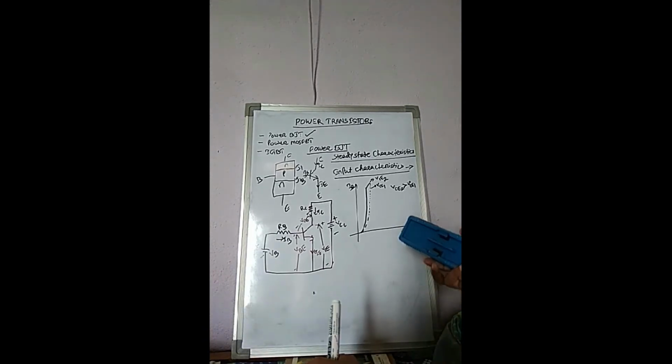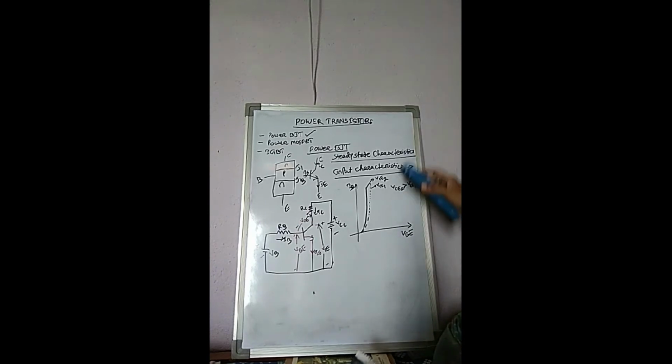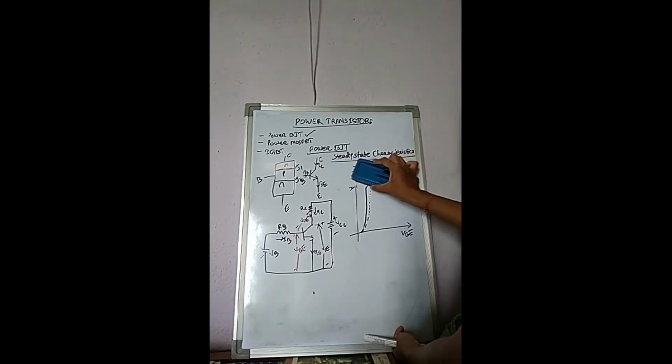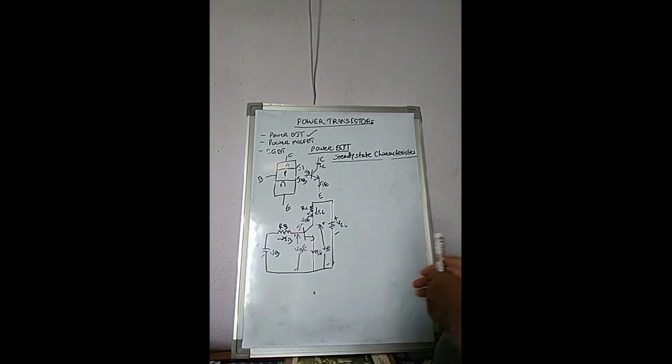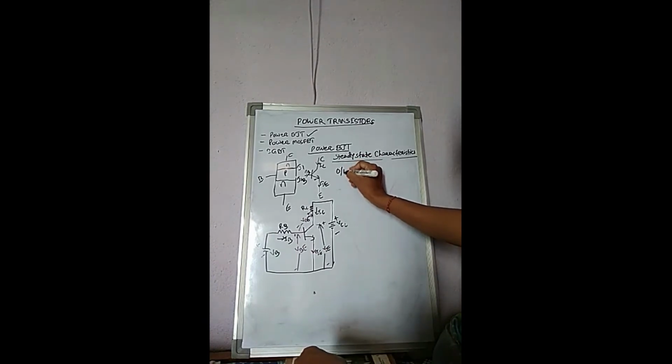Then let's go to the next, the output characteristics. I will erase this part.